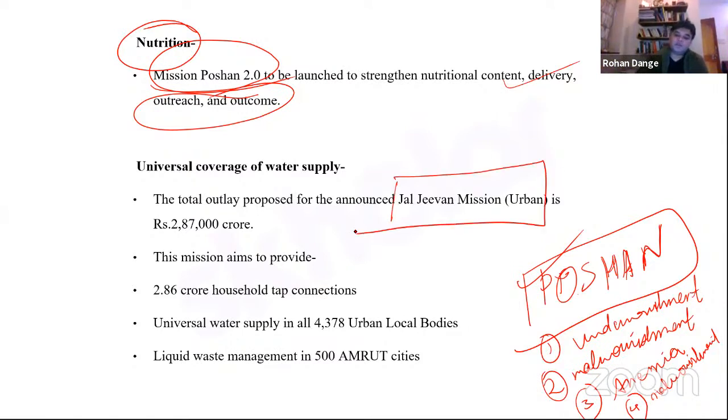See, many times I have seen students come up to me and ask me very basic queries that there are so many schemes in a year. How many schemes do we have to read, and how to identify which schemes are important and could definitely be asked in the exam? So my patent reply to all these candidates is that one should always look out for the Union Budget document and Economic Survey document, and whichever schemes are mentioned in these documents become highly relevant from the examination point of view. Having said that, does that mean that they won't ask you anything beyond this?